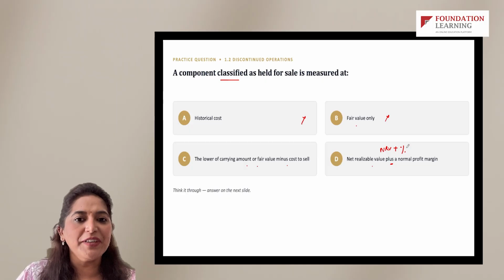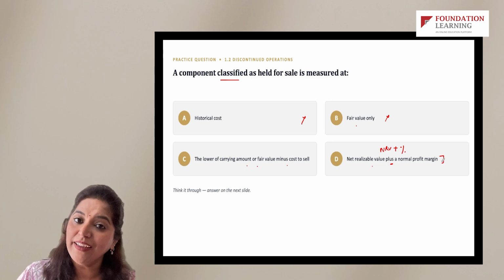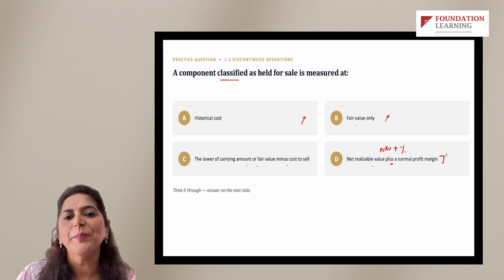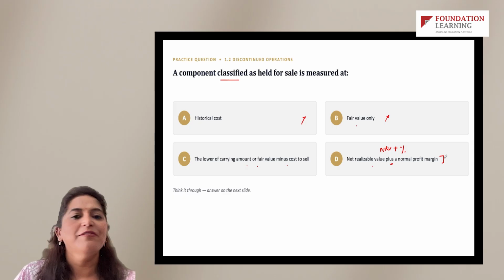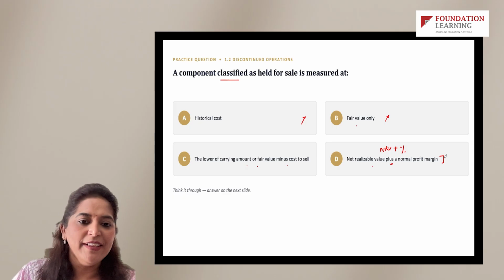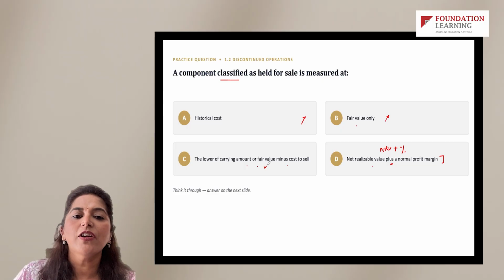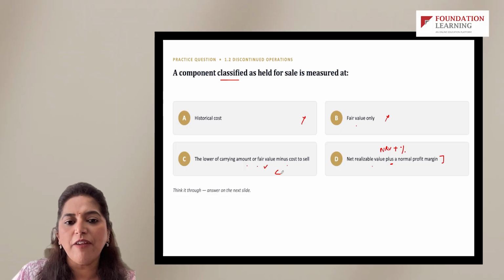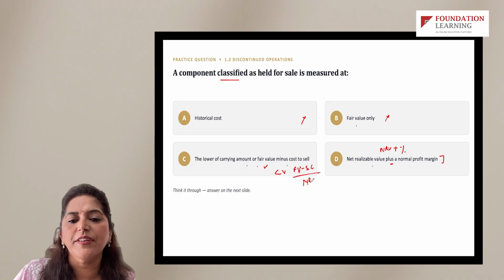Accounting is pretty conservative. So we are not going to value anything which is already loss making most of the times and add a markup there. This is one of the methods of inventory valuation which is presented here to confuse us. So what we are left with is lower of carrying value or fair value minus selling cost, which you can also call NRV, net realizable value. So that's the value you realize when you sell it, right? So this is how you can recollect this.